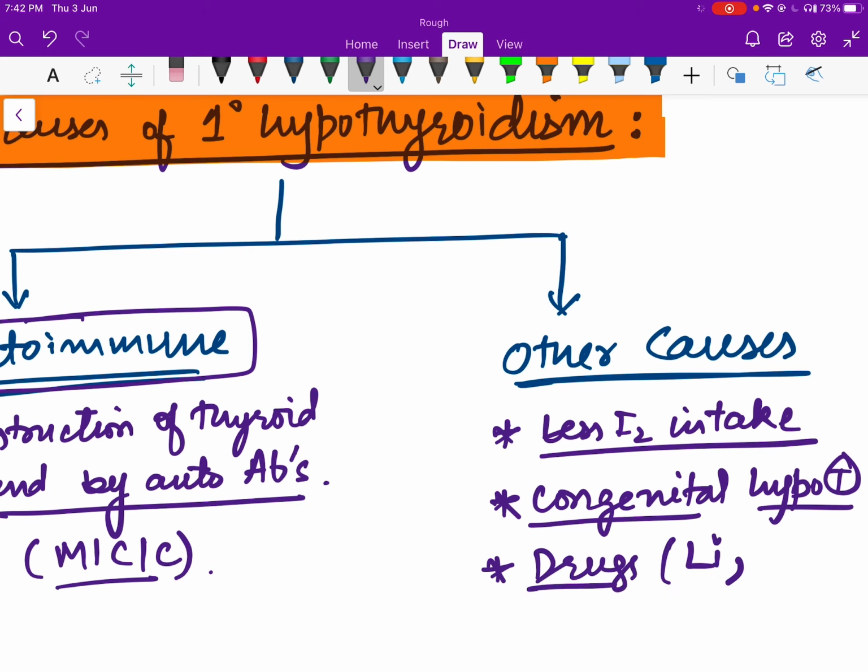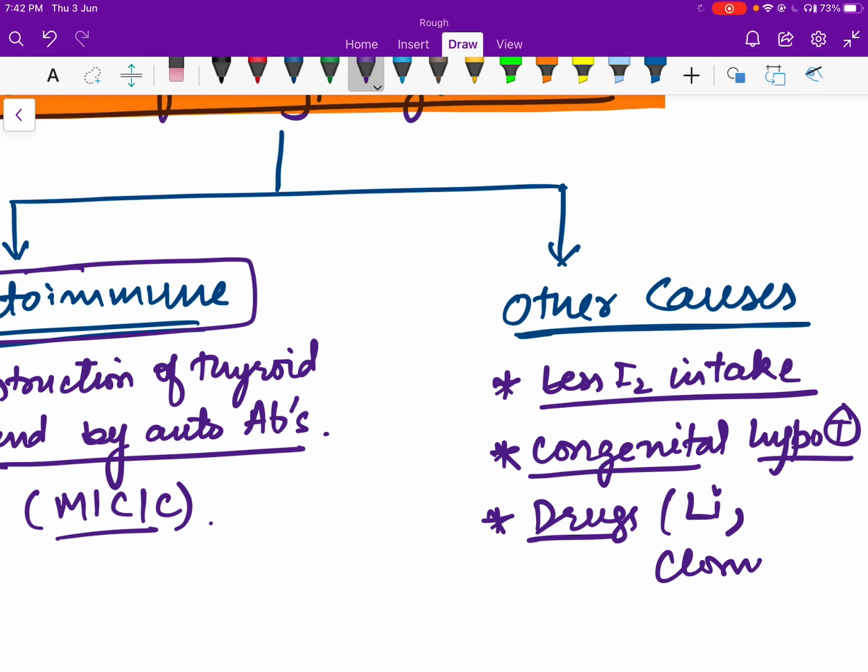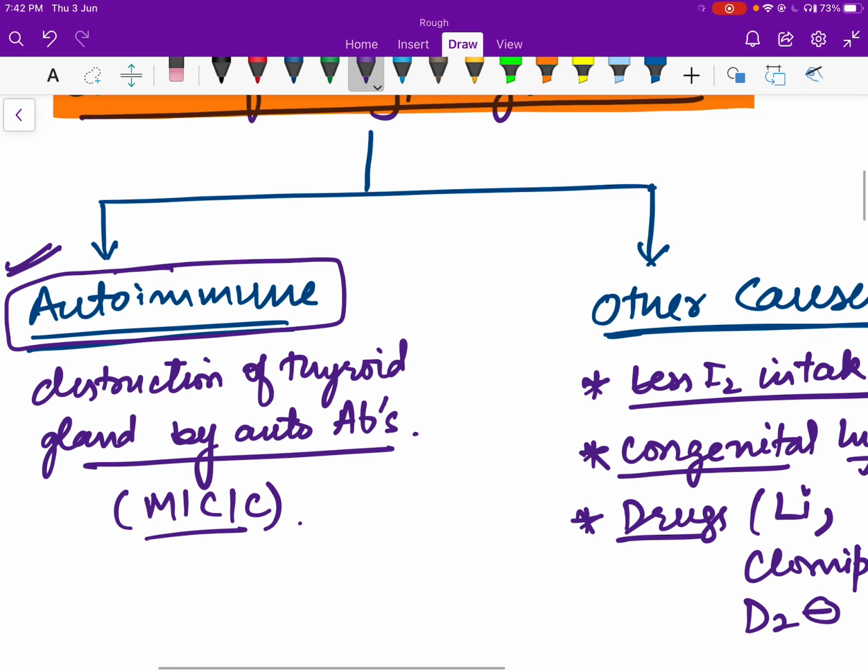Lithium causes hypothyroidism. Similarly, the anti-estrogenic drug clomiphene also causes hypothyroidism. Similarly, certain D2 blockers cause hypothyroidism. So these can be causes of hypothyroidism: decreased iodine intake, congenital hypothyroidism, drugs like lithium and clomiphene. So basically these cause hypothyroidism, but the most common cause is the autoimmune cause.